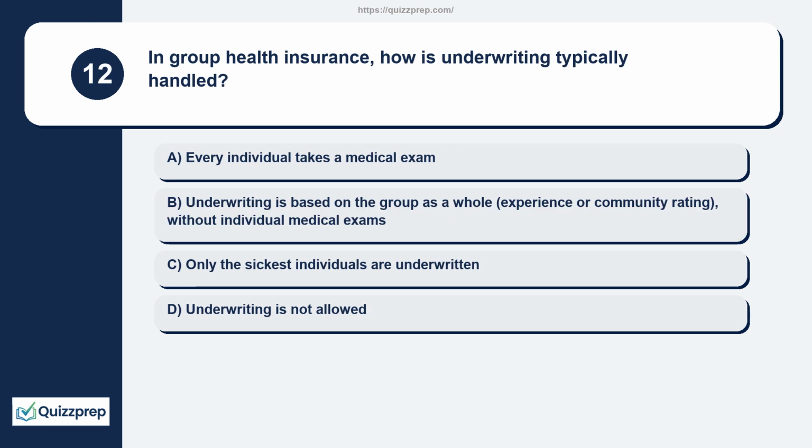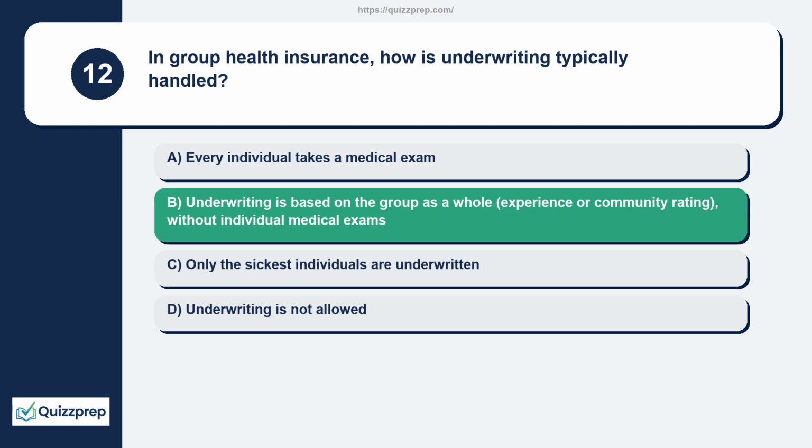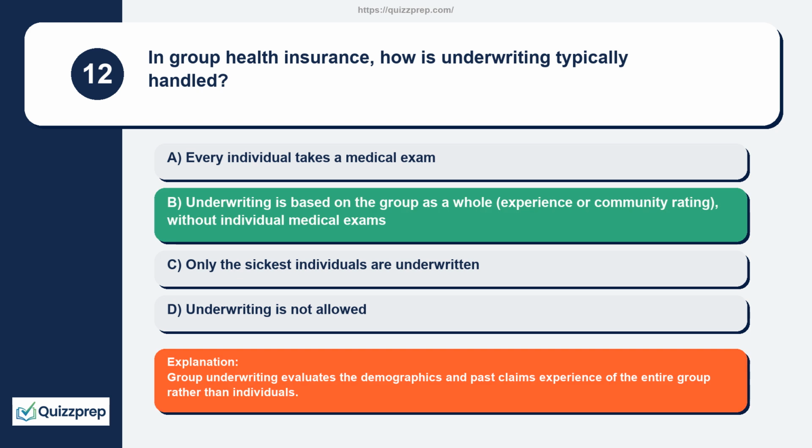Question 12. In group health insurance, how is underwriting typically handled? Every individual takes a medical exam. Underwriting is based on the group as a whole, experience or community rating, without individual medical exams. Only the sickest individuals are underwritten. Underwriting is not allowed. Group underwriting evaluates the demographics and past claims experience of the entire group rather than individuals.